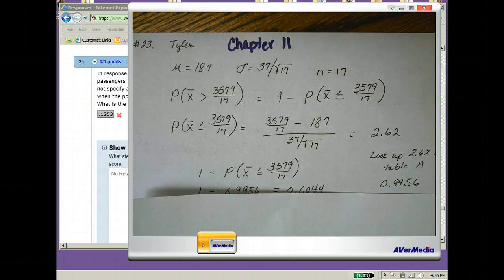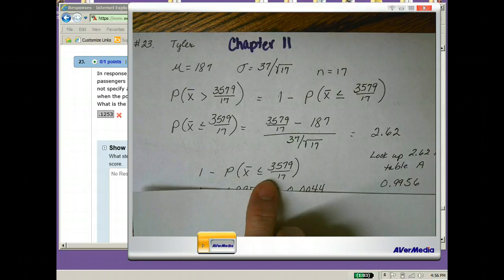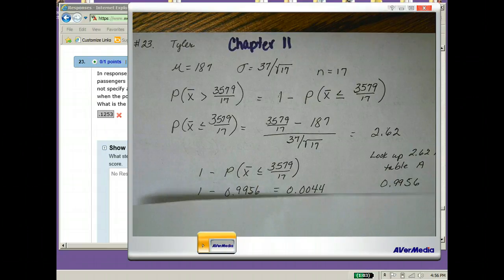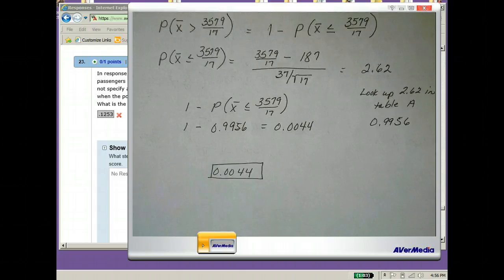Since we want to know the probability that it's greater than that, we need to take 1 minus the probability that it's less than that. And we end up with 1 minus 0.9956, which is 0.0044.